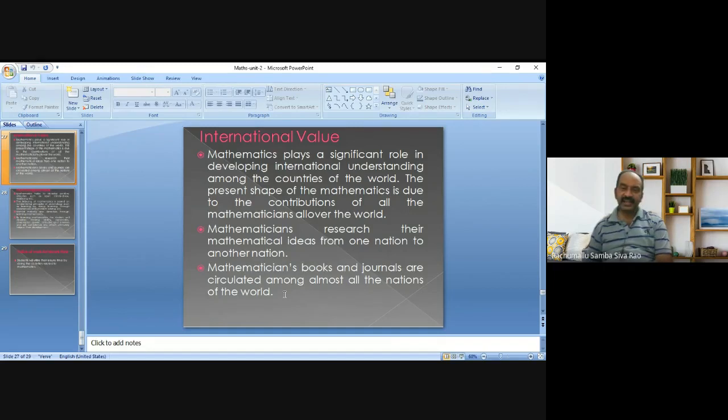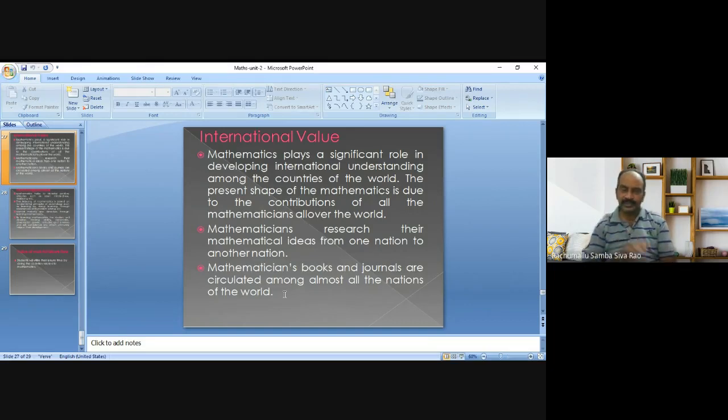Mathematicians carry their mathematical ideas from one nation to another. By collaborating with mathematicians all over the world, they may do research in mathematics on various concepts of their interest. Not only that, mathematicians' books and journals are circulated among almost all the nations of the world. The mathematics literature is communicated all over the world. Okay, not only this,